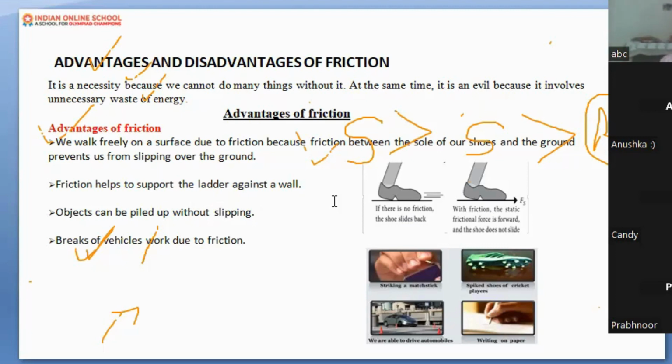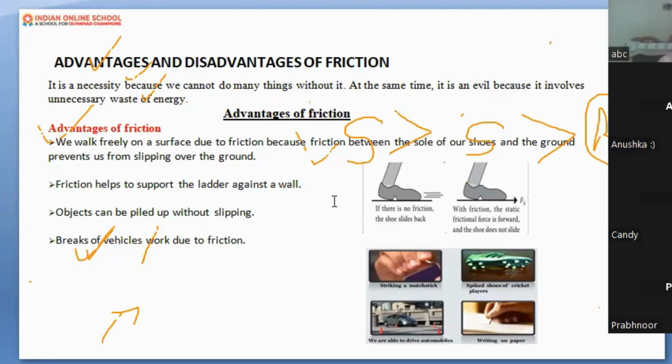Friction is all about opposed motion, opposed force, which is opposite to our force or our motion. Okay, so please do remember this much. Now we understood the advantages. There are so many advantages of friction. When two objects are in contact, they produce friction. Okay, we understood friction and its advantages.